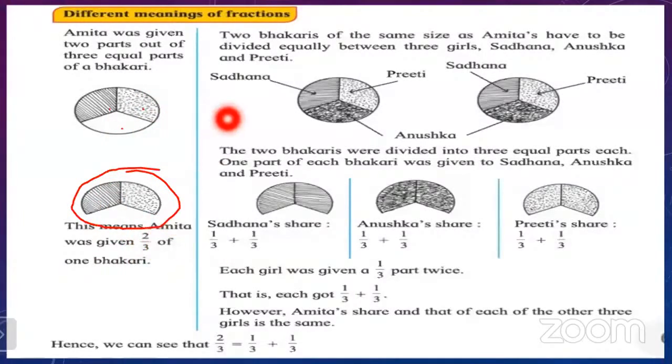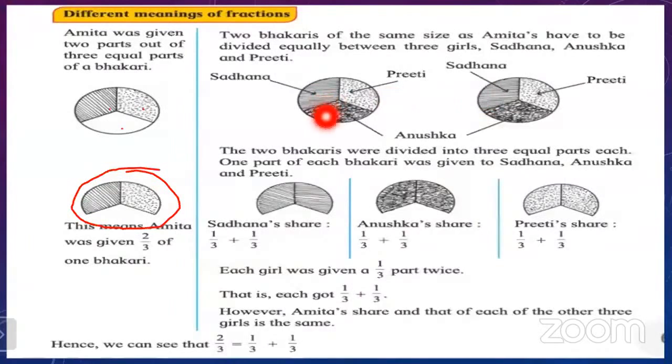Now look at the second example. Two bhakris of the same size as Amita's have to be divided equally between three girls. Here was one bhakri, which was divided into three equal parts, and two parts were given to Amita. Now here are three girls: Sadhana, Kriti, Anushka. And here are two bhakris. How many bhakris? Two bhakris. So the two bhakris are divided between three girls.